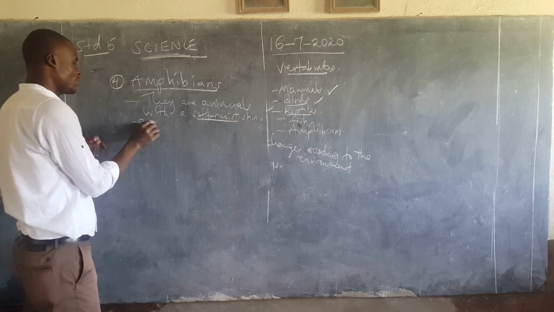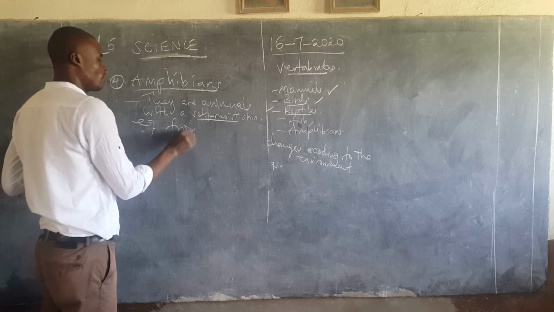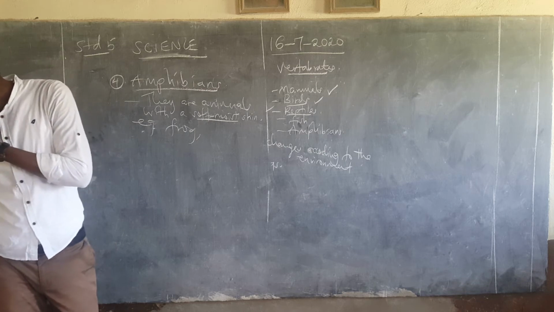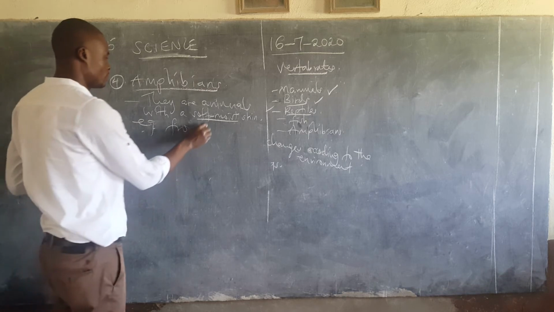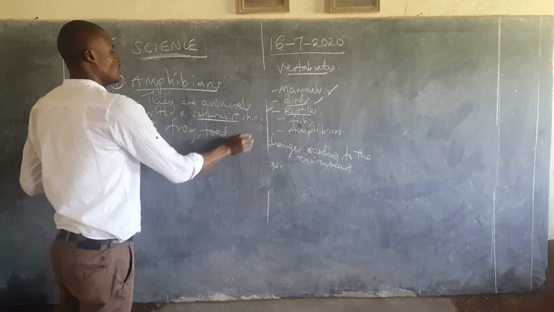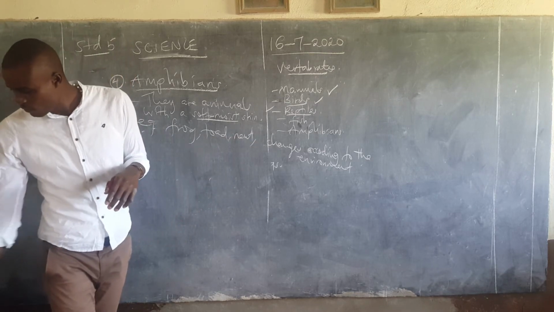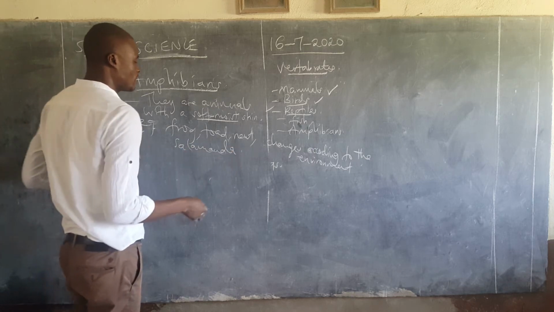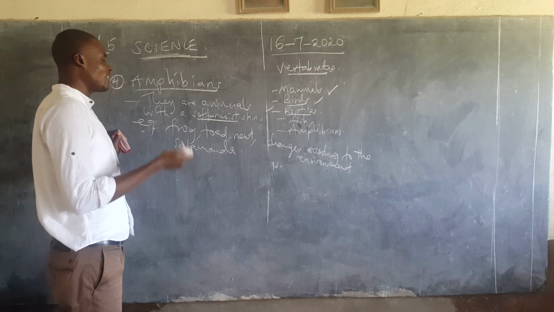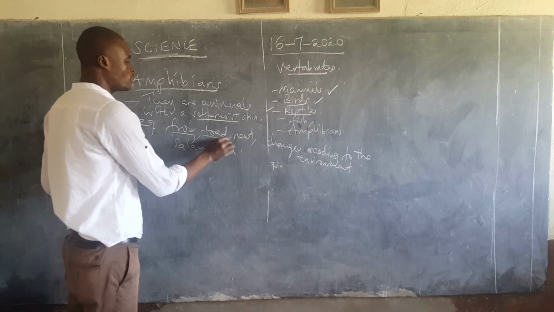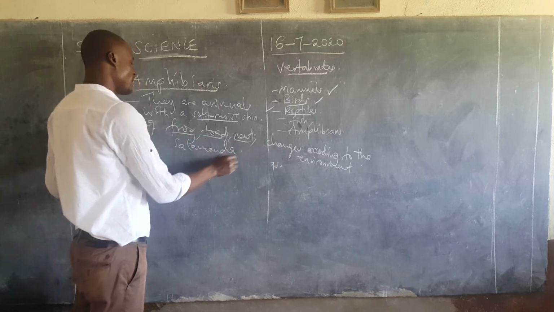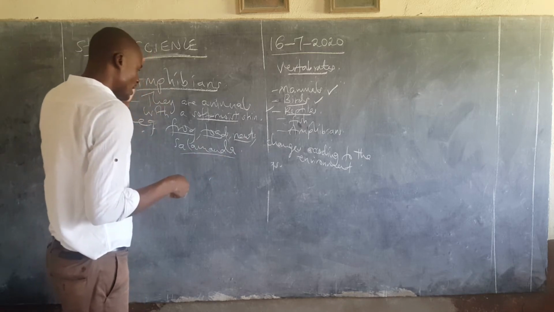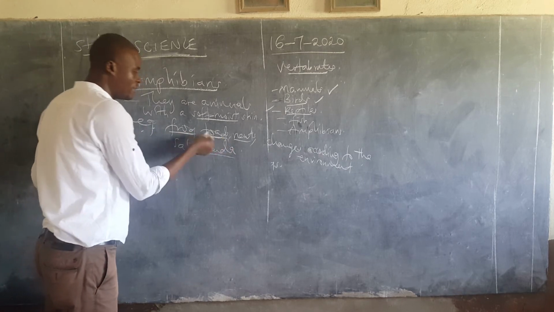A very good example here is a frog. A frog is small, then a big frog is normally known as a toad. We have a toad, newt, and then lastly we have salamander. So you may be asked, where do you categorize salamander? Salamander is an amphibian, together with frogs, toads, and newts. A frog is small in size, as toads are big.